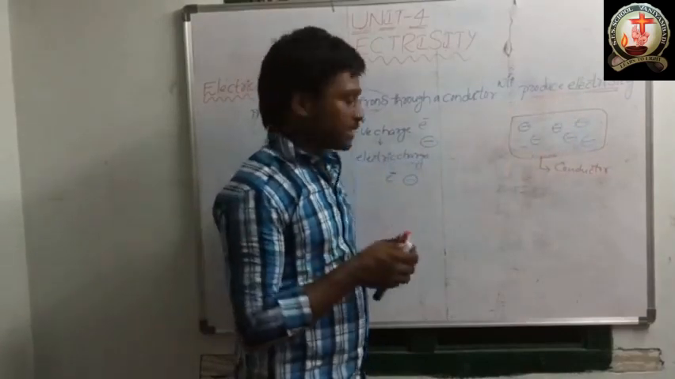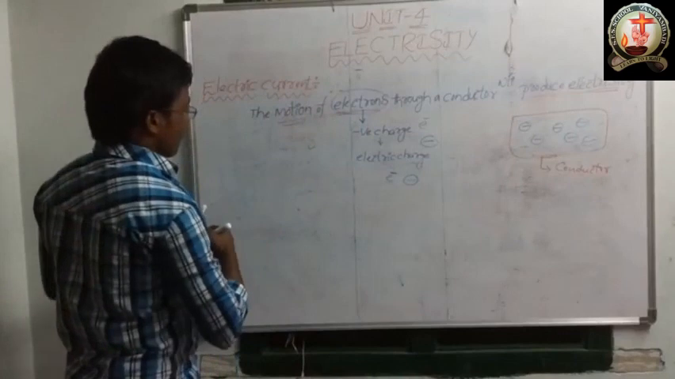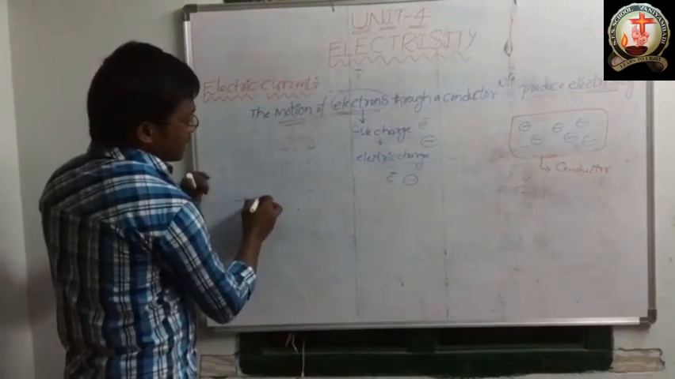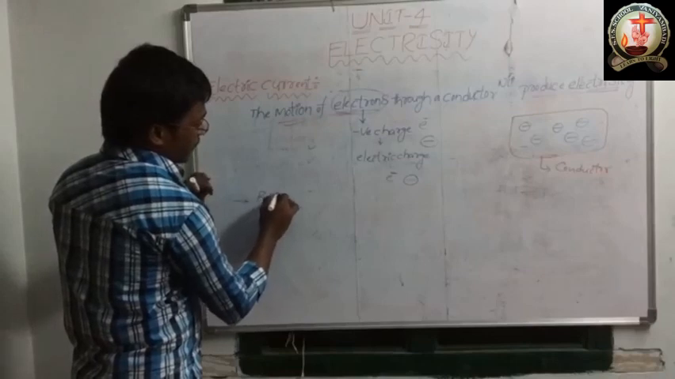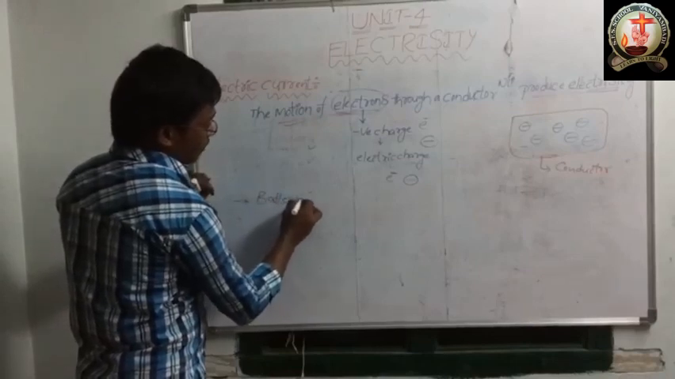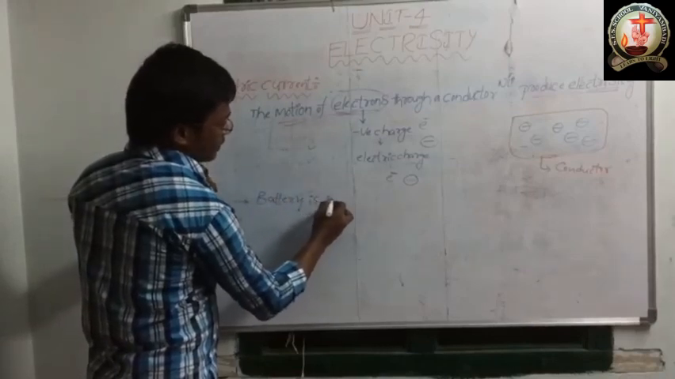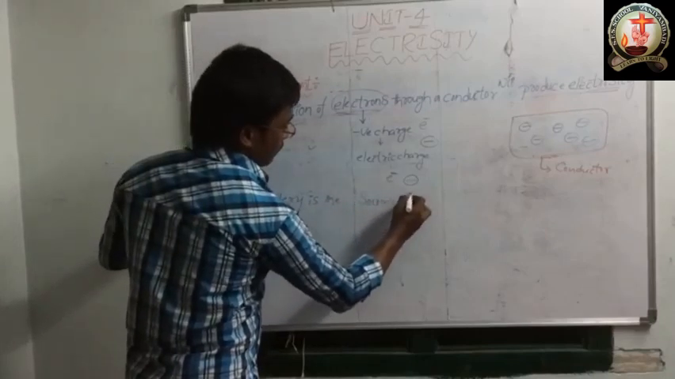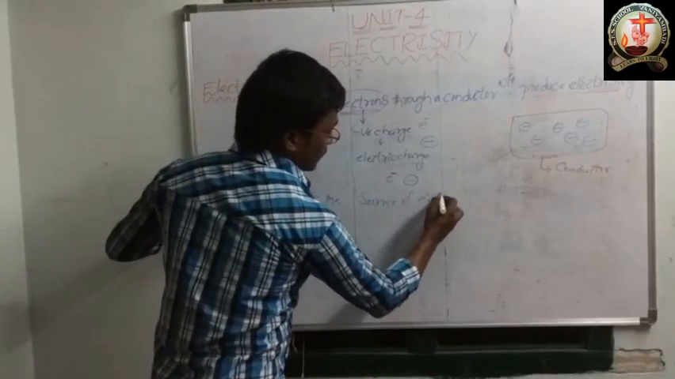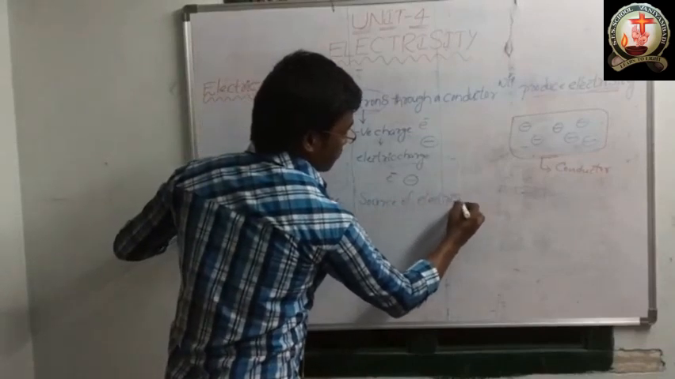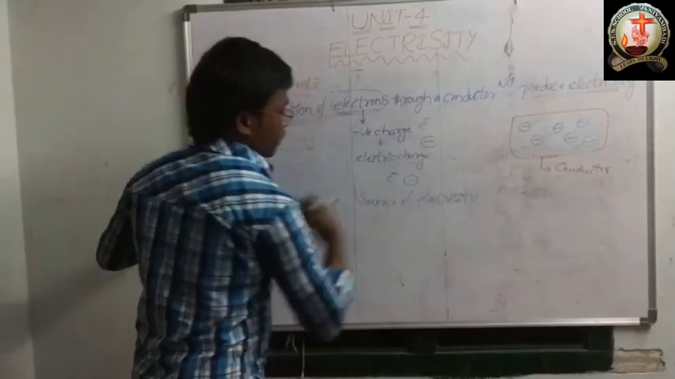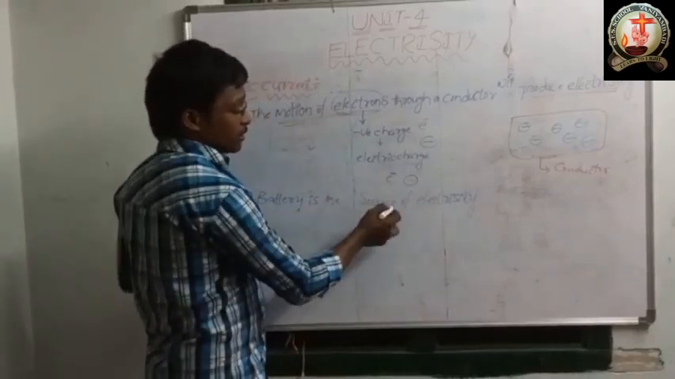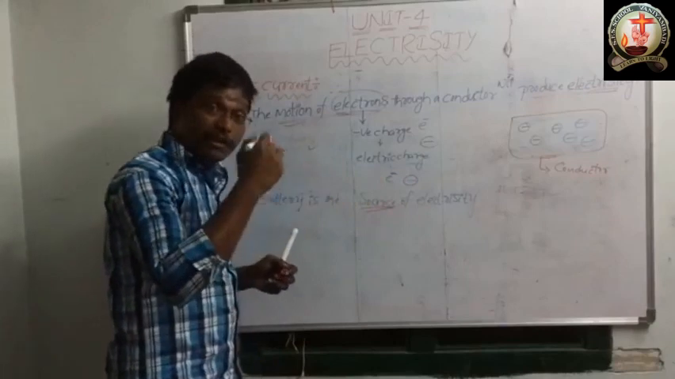Okay, now next one is: battery is the source of electric current. Battery is the source of electricity. Source means what? Who is giving the electricity?